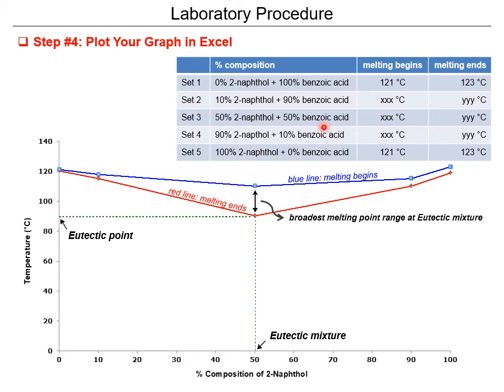Here you can see that the contamination or the impurity of the substances with respect to each other is at the maximum. Now again, it doesn't have to be 50% all the time, but with some substances it's like that. So again, the broadest melting point range is at the eutectic point.